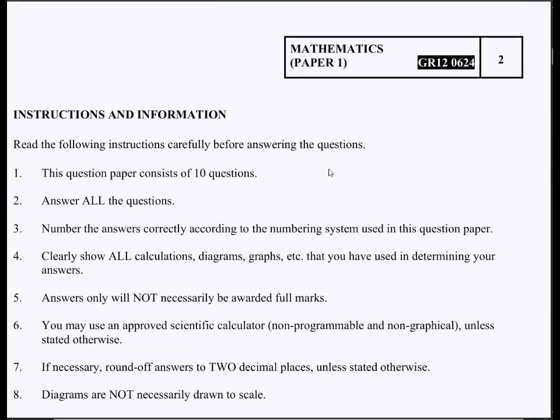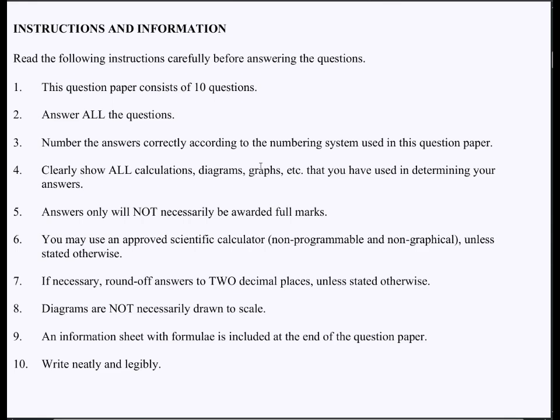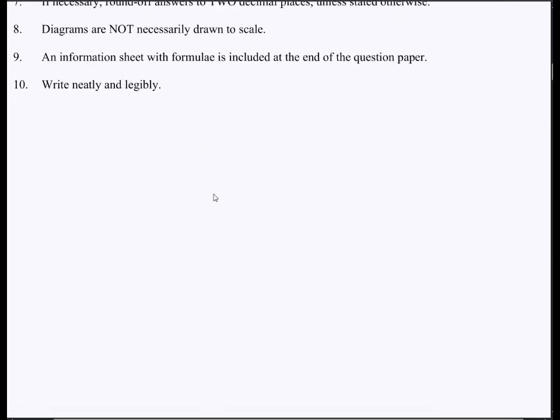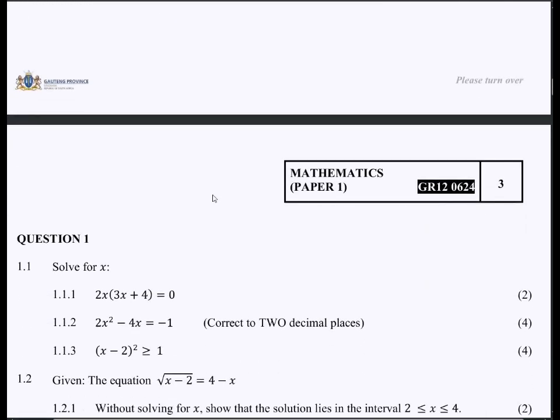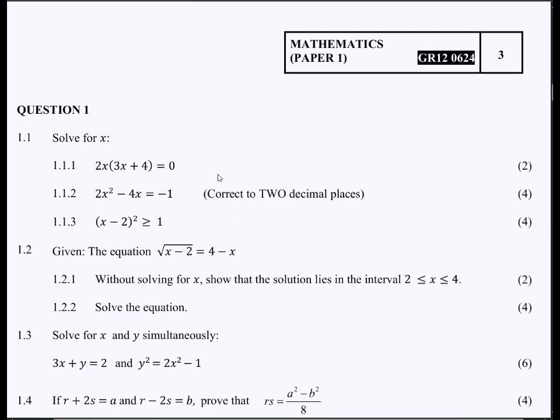Right, so these are the instructions and information that you'll be going through with your invigilator. So you go through all these instructions here. And then, okay, we have our question 1 here, which of course we know is our algebra format. But the one thing that I want you to note, guys, is that it is not compulsory for you to write those questions in chronological order.